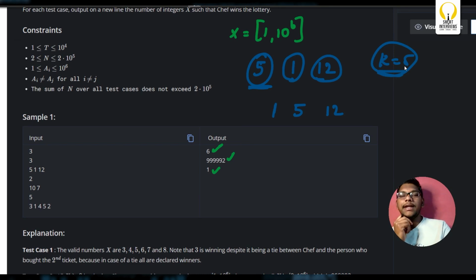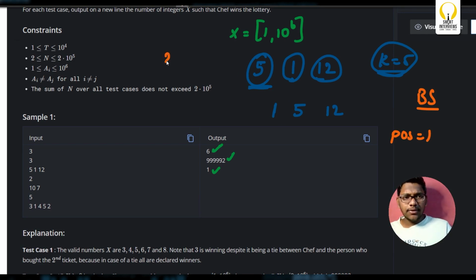So do you know any implementation which can help you get the index of some particular element k in an array? Yes, we can do a simple binary search. Upon doing a binary search, you'll get the index of 5, let's say the position of it. The position of it is equal to 1. Now, the question here is, what next?